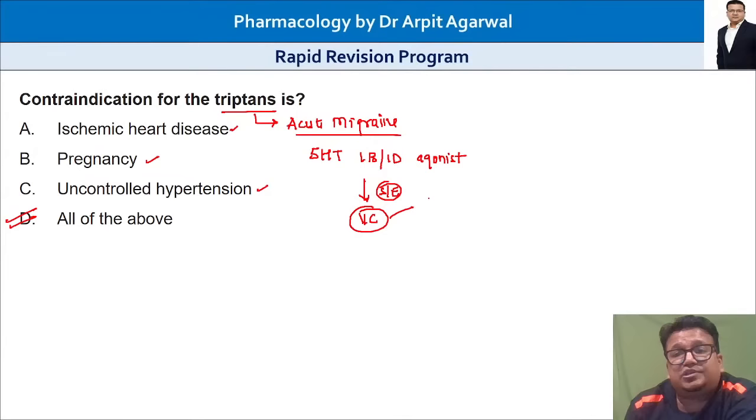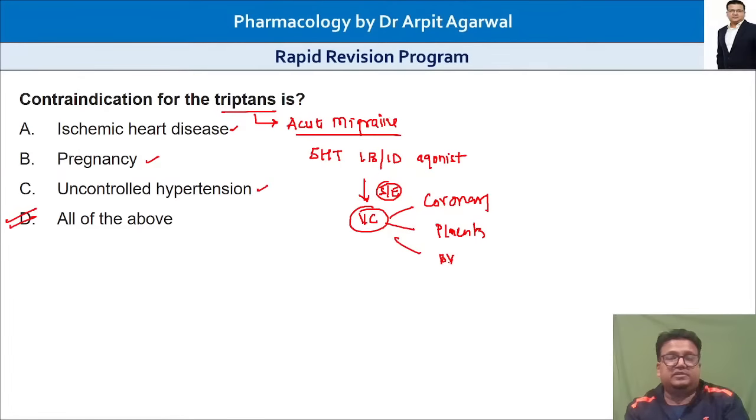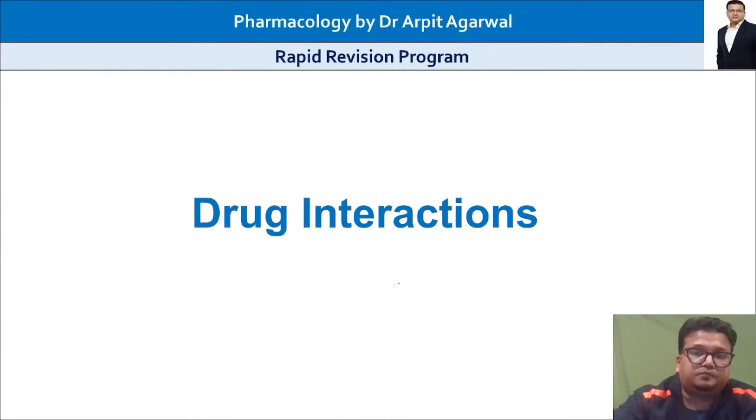Okay, so vasoconstriction in coronary, dangerous. Vasoconstriction in placenta, dangerous. Vasoconstriction in generalized blood vessels, BP will increase. So that is why in pregnancy, angina or MI history, and uncontrolled hypertension, do not give triptan. It's a very, very important question. Okay, so now we have covered, I think, all important side effects.